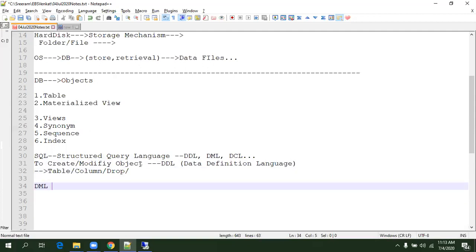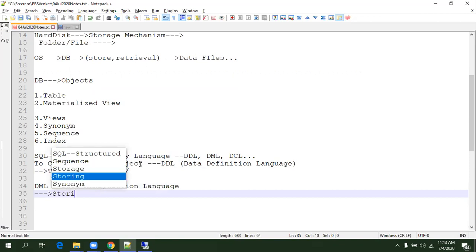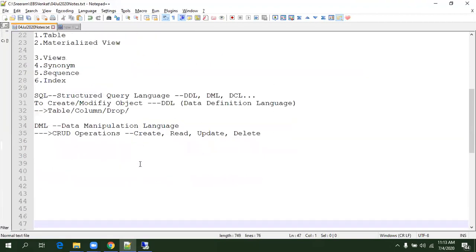The other one is DML, data manipulation language. It is clearly telling us it is data manipulation language; we use it only for storing, modifying, or deleting data, no other purpose. An easier way to say it is that we generally call these CRUD operations: creating the data, reading the data, updating the data, as well as deleting the data. These are the four operations performed using DML statements or DML commands.